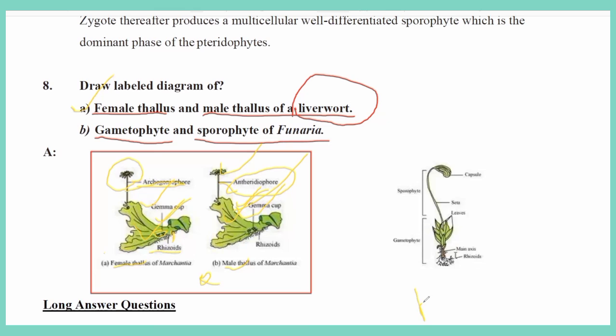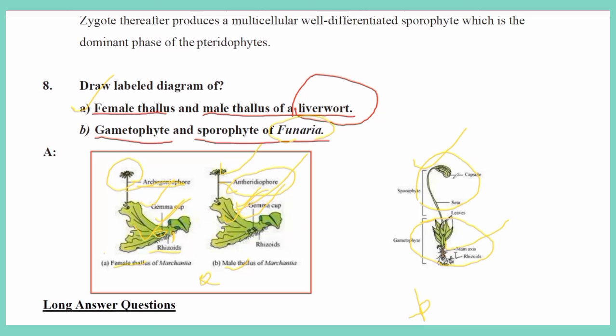Now B. The B question is Funaria. Funaria belongs to bryophytes. The upper part, from here to here, is called the sporophyte. Here to here is called the gametophyte. The sporophyte is the dominant one and the gametophyte is the recessive.